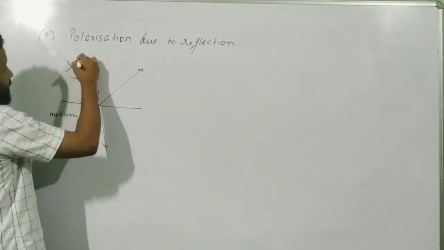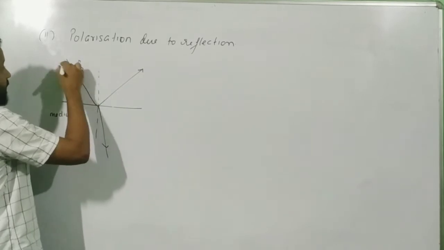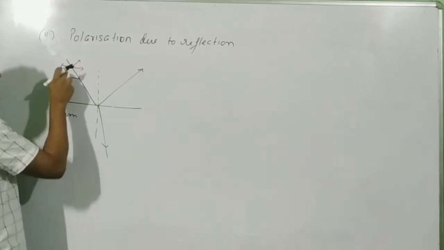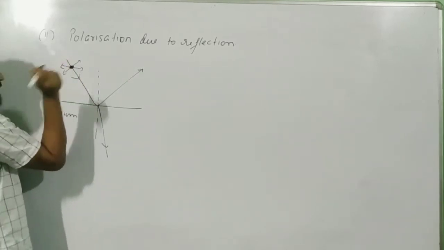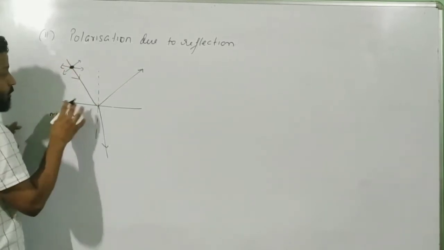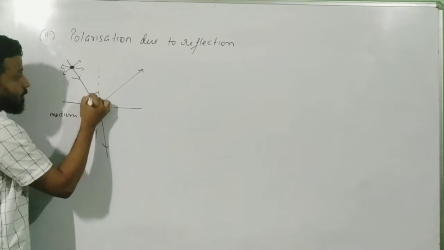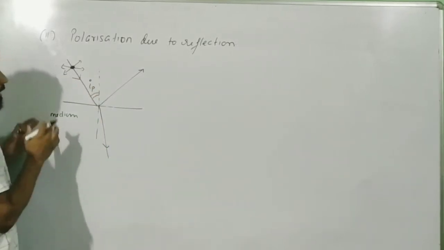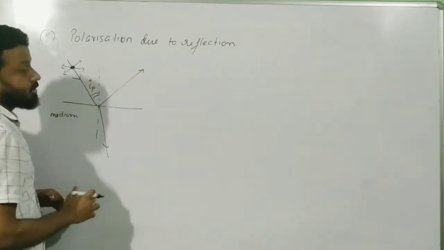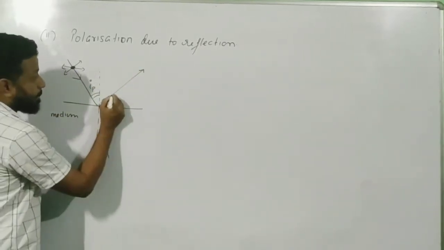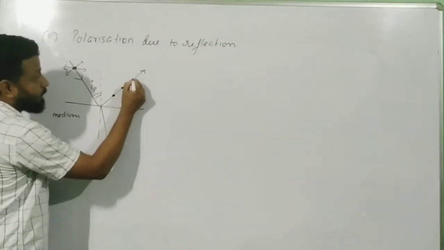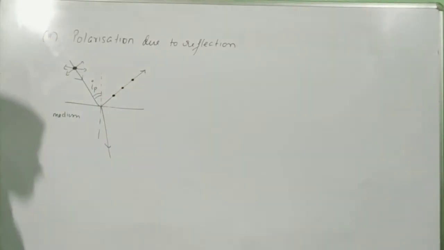So suppose I consider that this is my vibration and I am using a dot over here. This dot has become very important now. Dot means vibration taking place in this direction. Okay. So at that particular angle, let me call that angle IP, when the reflected ray becomes completely polarized, the vibration is only in a direction perpendicular to the plane of incidence. Okay.